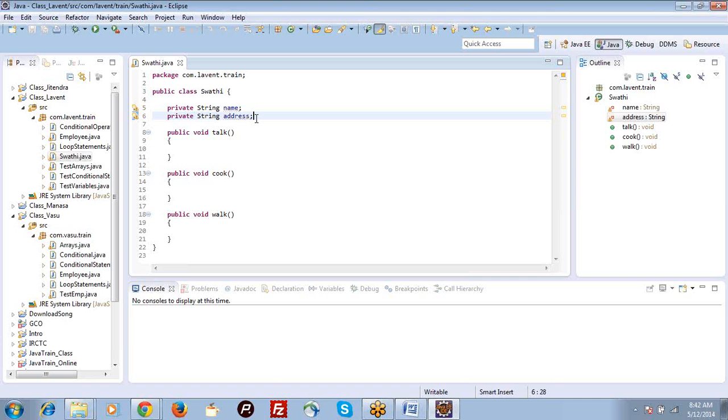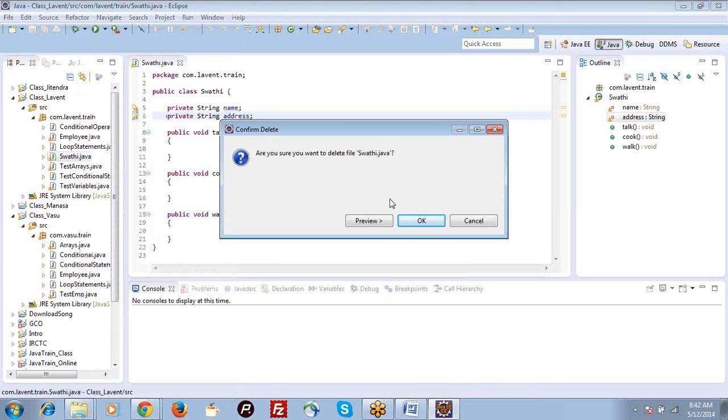So the Swati class will describe the behavior of Swati. But there is no real-time existence for the class. If I create an object for this class, then that is the real Swati. So you can define class like this: a class is there to describe the behavior of objects. An object is the real-time existence of the class.